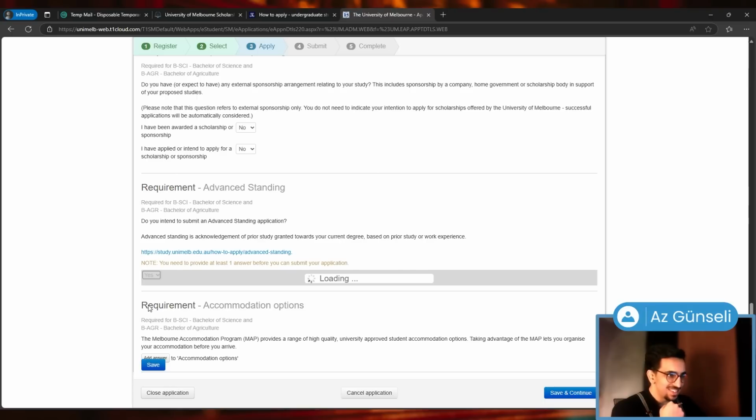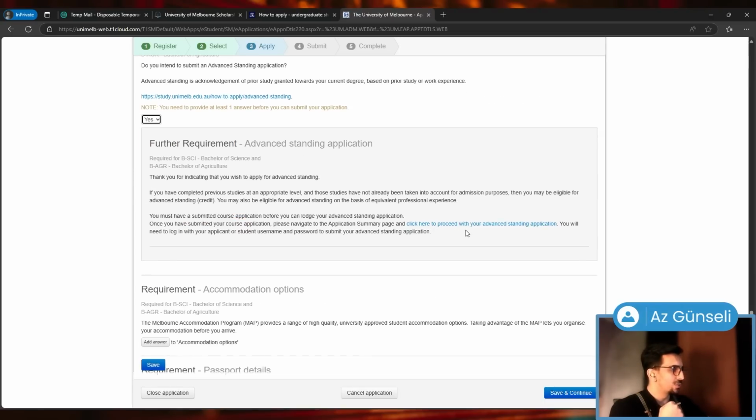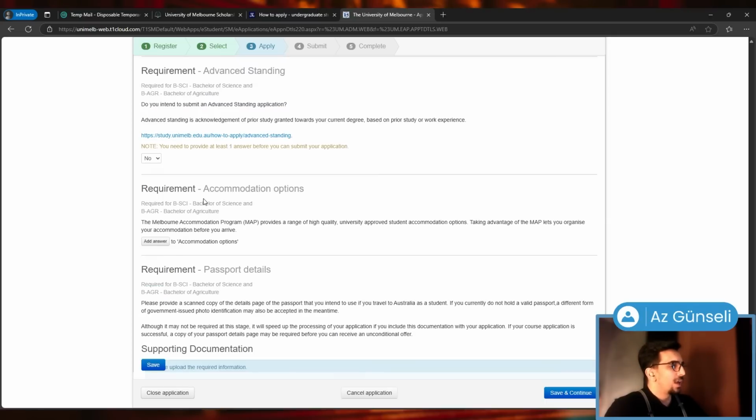You can choose yes and give them information. Click here to proceed with your advanced standing application. I'm going to choose no here and confirm. And then we have accommodation options.